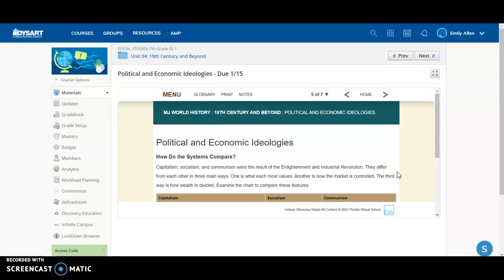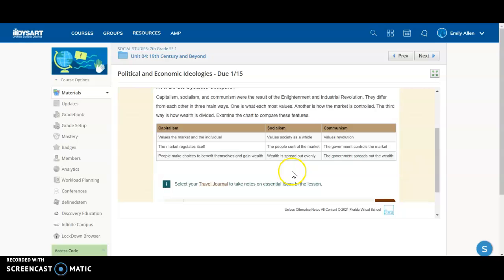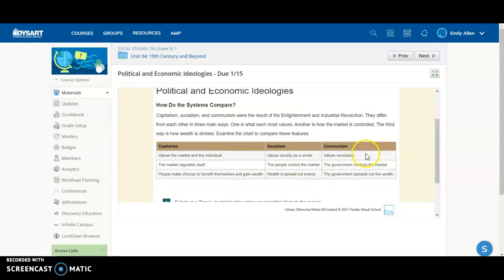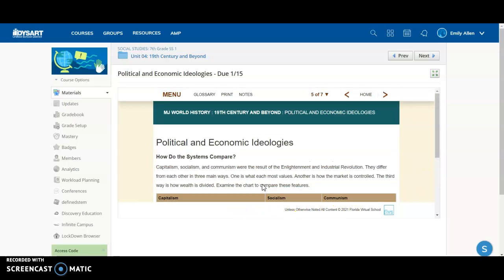Then, for how these systems compare, I would write it in your own words to help you really understand, but this chart is incredibly helpful. All right? Drawing this chart in your notes will be very beneficial to you as you go into your assignment and having that understanding for future lessons as we come back to these ideas.